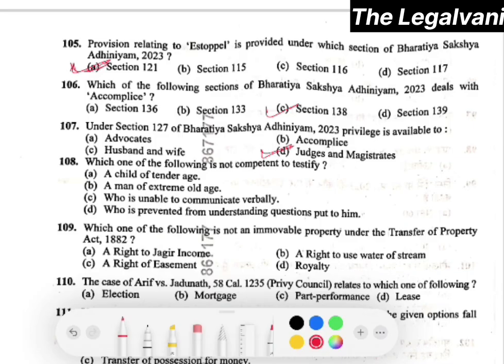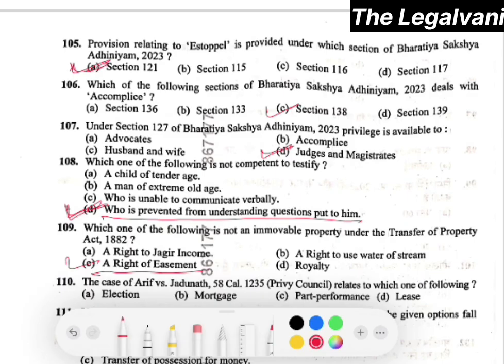Question number 108. Which one of the following is not competent to testify? Here the right answer would be option number D. That is one who is prevented from understanding questions put to him. Question number 109. Which of the following is not an immovable property under the TP 1882? Here the right answer would be a right of easement.